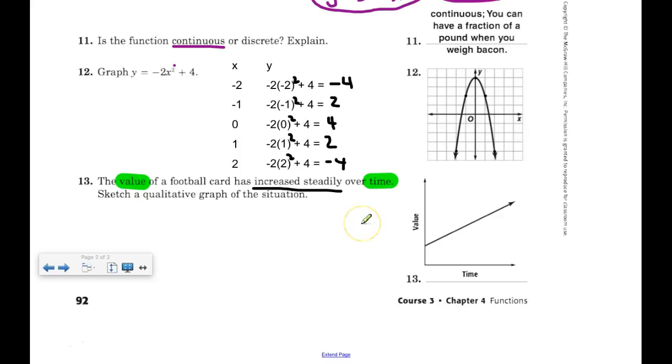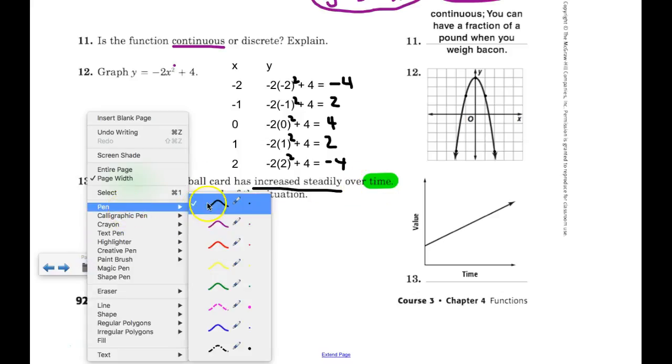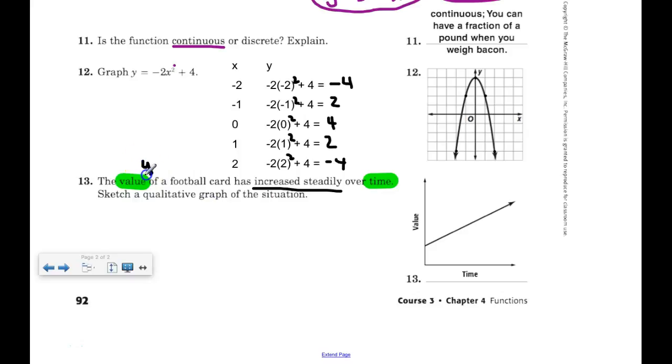Well, independent versus dependent variable. Time is going by. As time goes by, the value is increasing steadily. So the value depends on the time. So the value is the dependent variable, which makes it the y, and time is the independent variable, which makes it the x. So time goes there, value goes there.